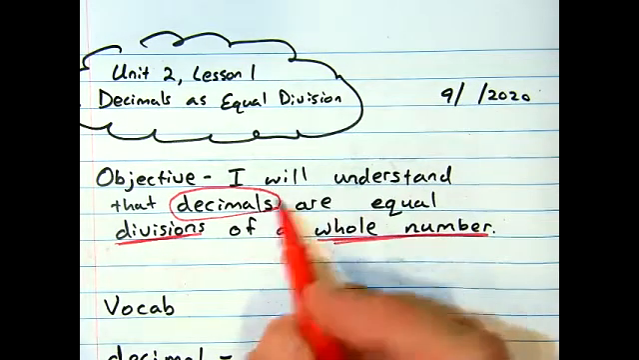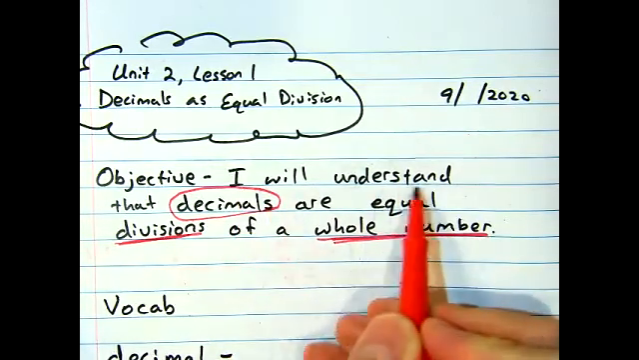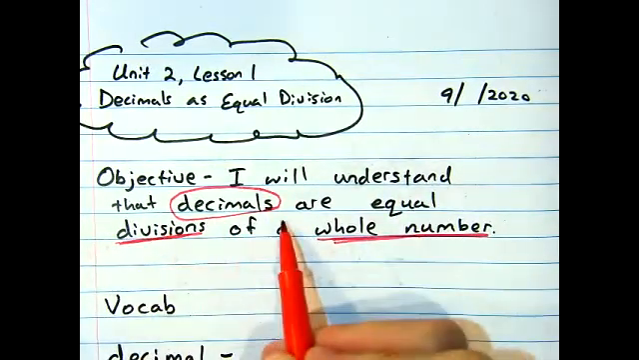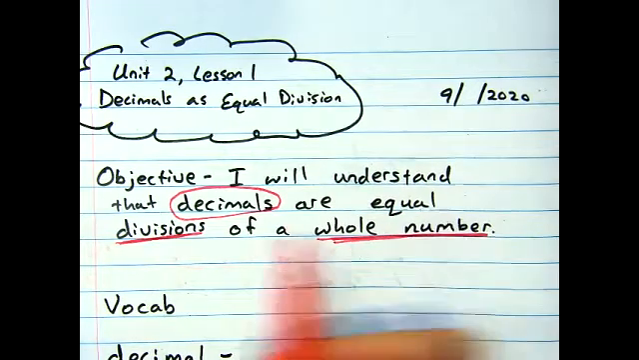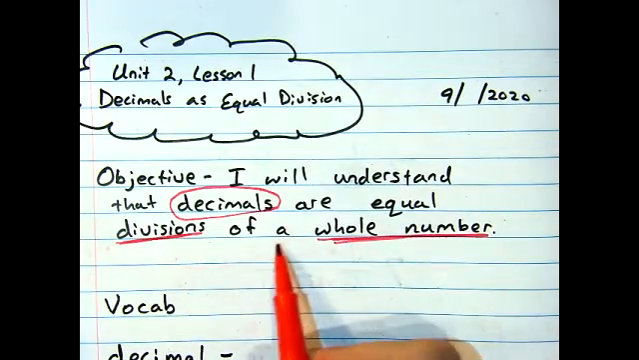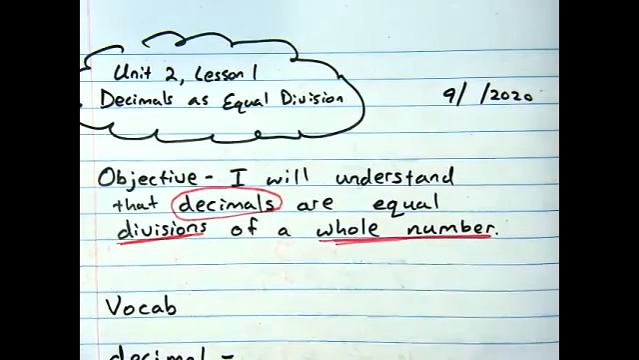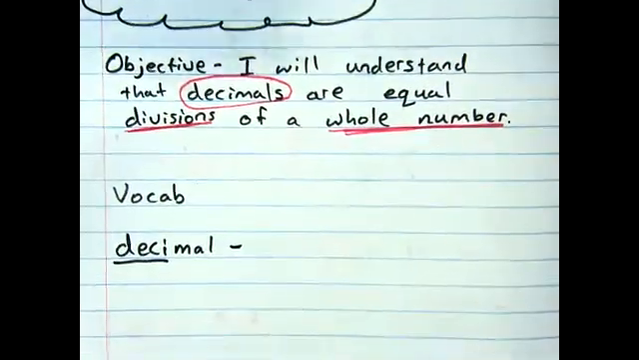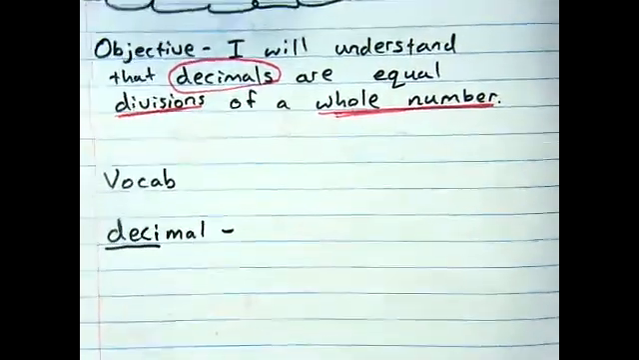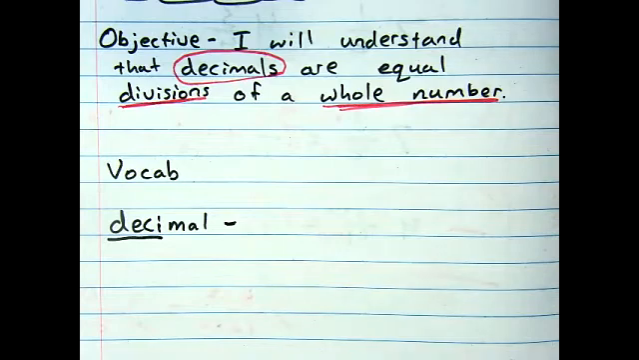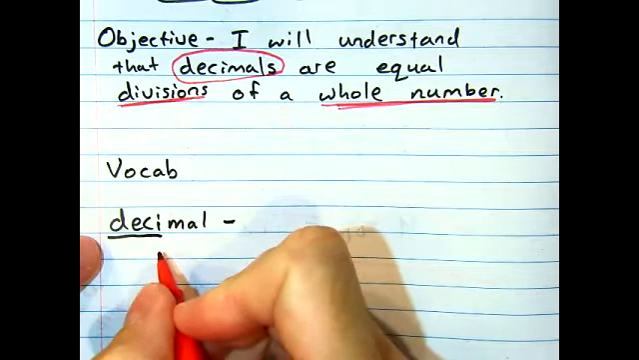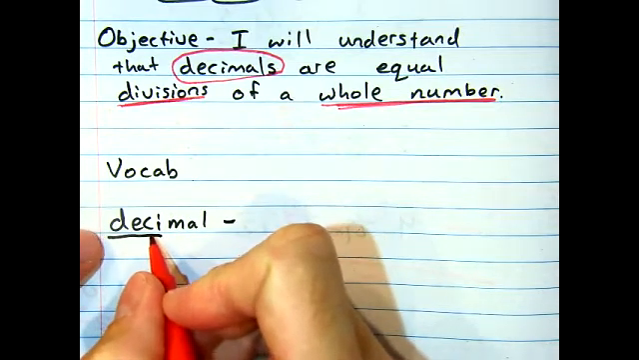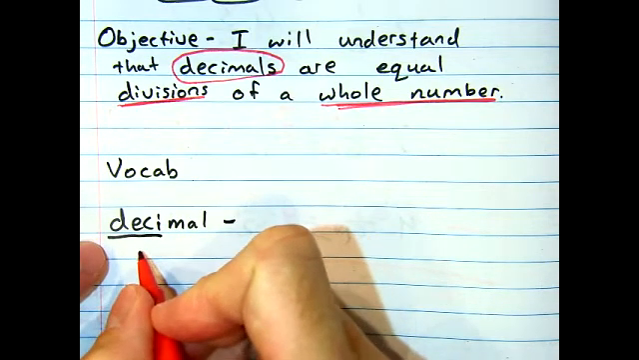All right, so read it one more time with me. I will understand that decimals are equal divisions of a whole number. All right, and we're going to look at the primary vocabulary of this lesson, which is the word decimal. Say it with me, decimal. If we look at the prefix deci, it actually stands for 10.